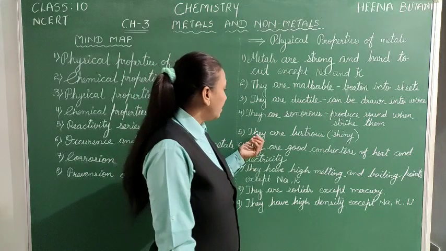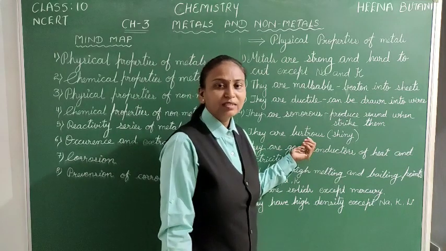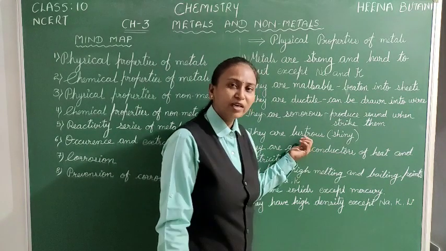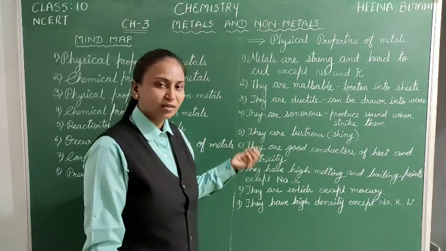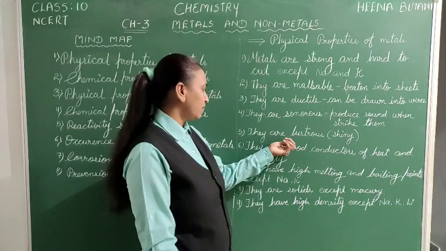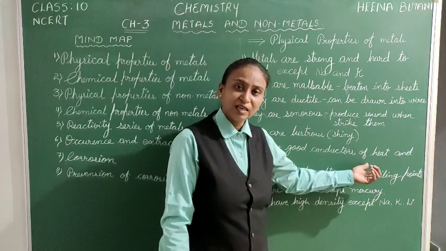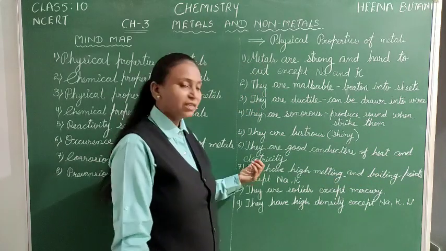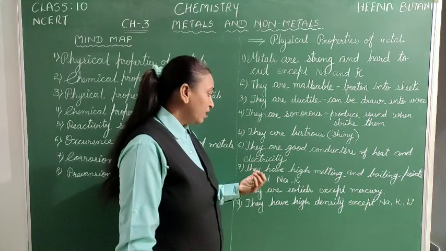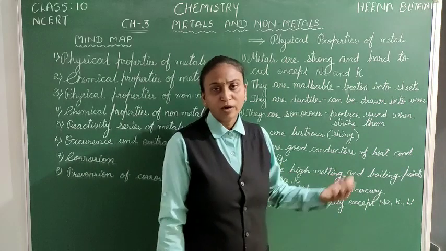Next one, they are lustrous. Lustrous means they have their own shine on the surface, or they have a shiny surface. They are good conductors of heat and electricity, meaning they conduct heat and electricity. They have high melting and boiling points.